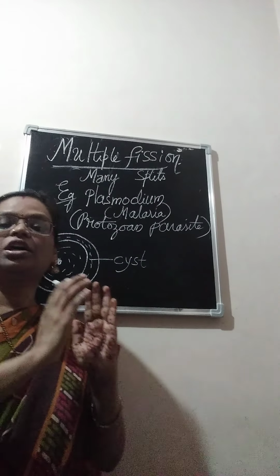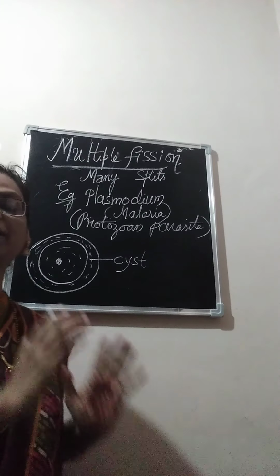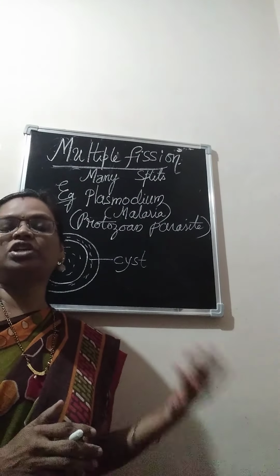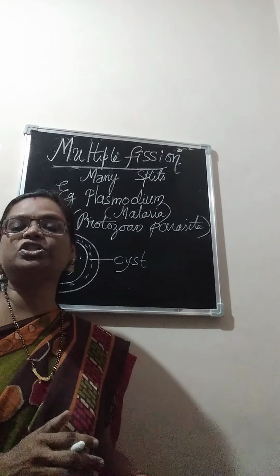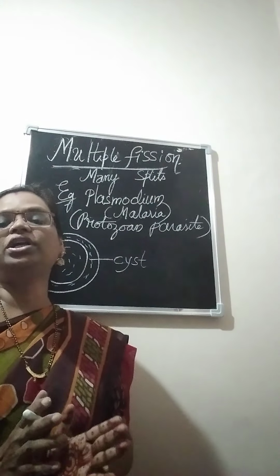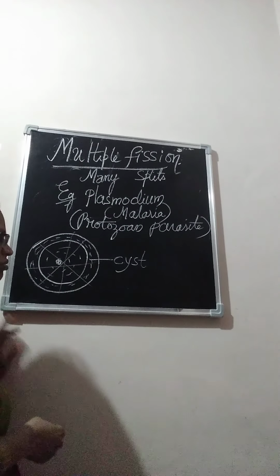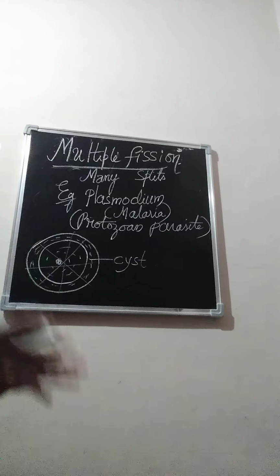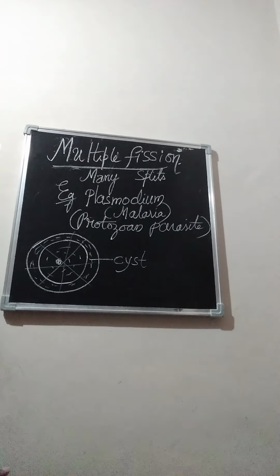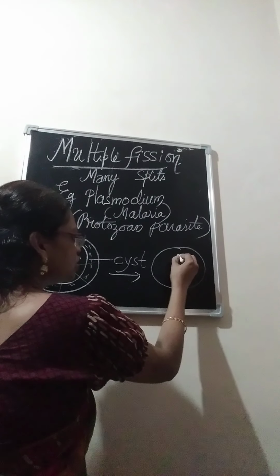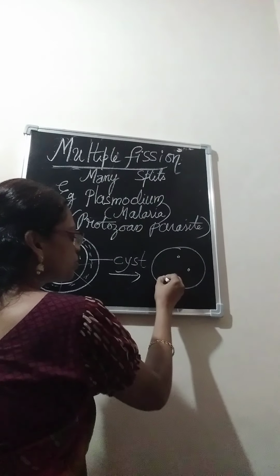It is during that time that it starts reproducing. With the cyst around it, it starts dividing in any plane into many pieces with nucleus and cytoplasm.